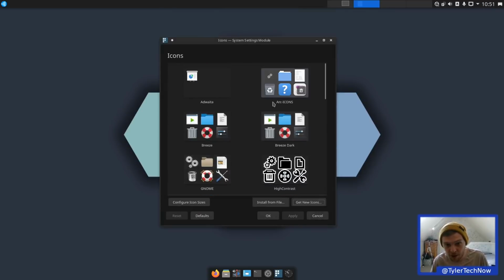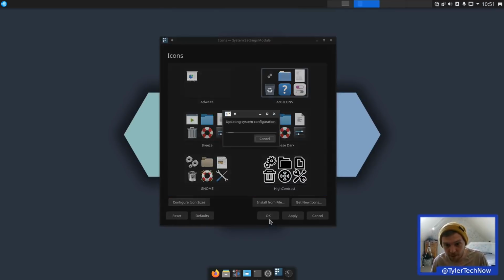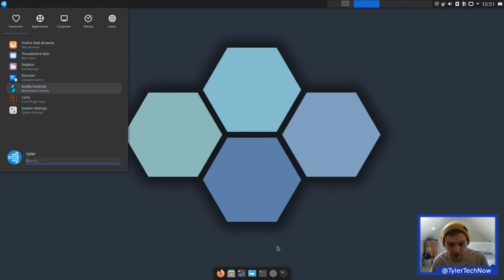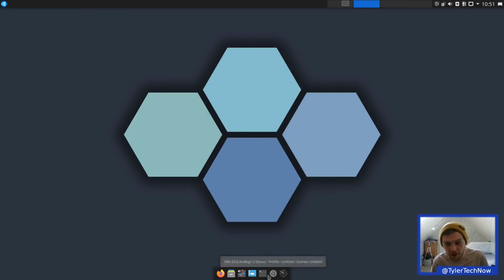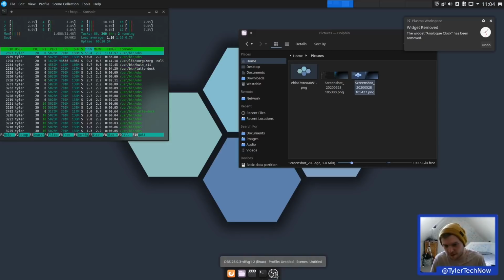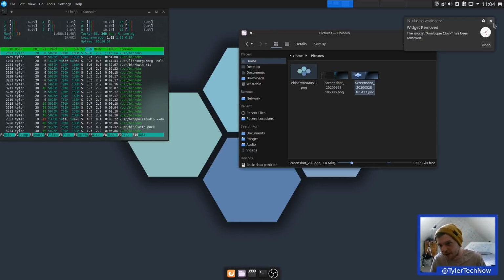Let's just enable our Arc icons, click apply. So it's not done it on the Latte dock yet. So what I'm going to do is do a reboot and see what the default RAM usage is on this machine natively now that we've installed a few packages, and then we'll wrap the video up there. Okay, so I've also removed the clock there. For some reason, maybe I just didn't notice, but there is a remove option like I thought there was. So the clock is now gone.